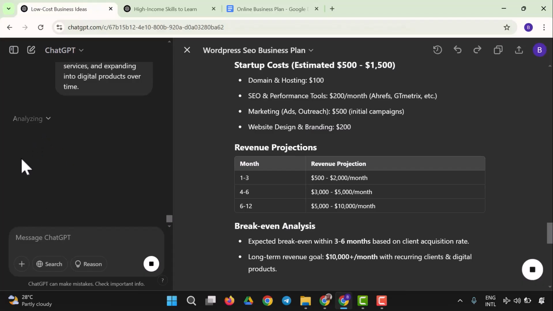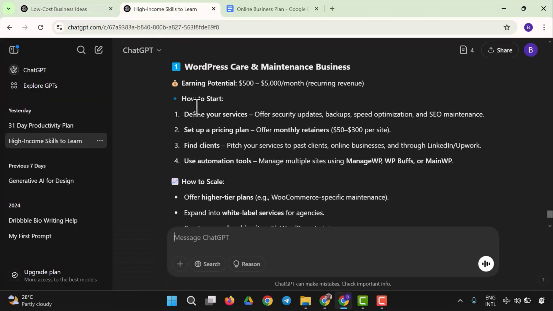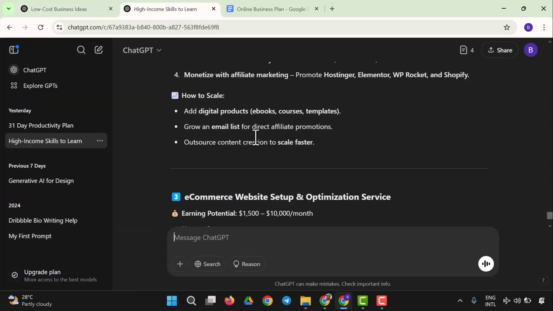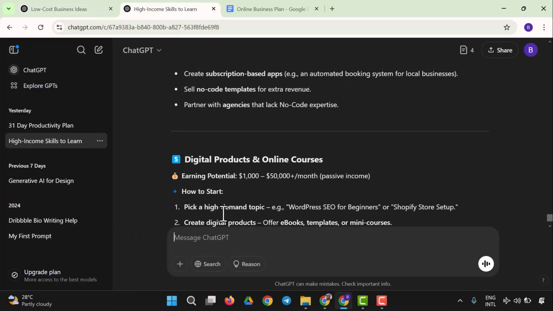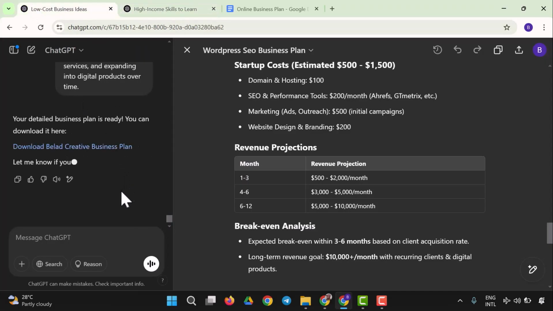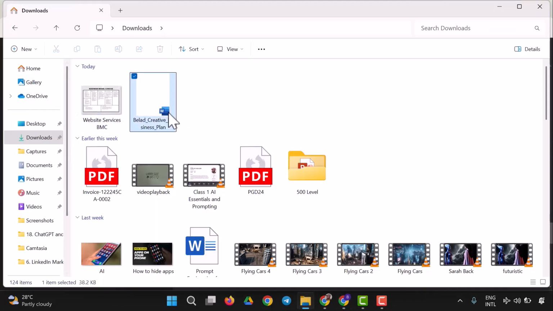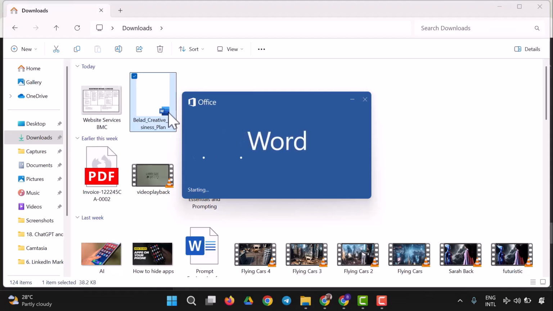So let's see what we want to have right now. So let's wait for it to analyze and bring back a result. So you could do the same. You continue from where we were doing this from here, and you could just leave this right here. So I would say create a BMC. You could create with this, and you could just see this right here. So let's see if that will be downloadable. Let's see if this is a downloadable file, and it just created a comprehensive business plan for us. So let's wait and see what it's created for us.